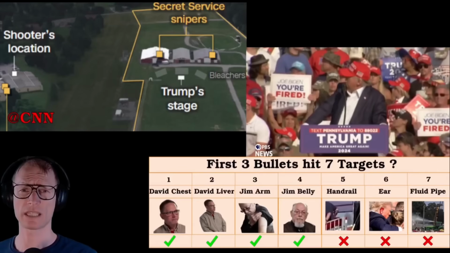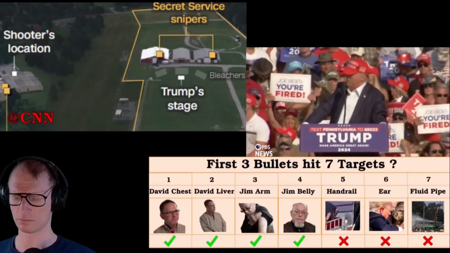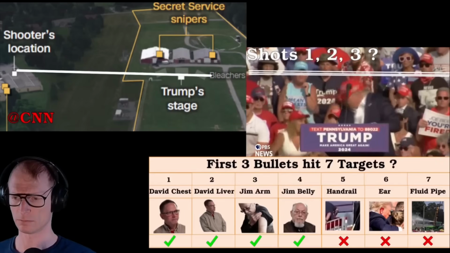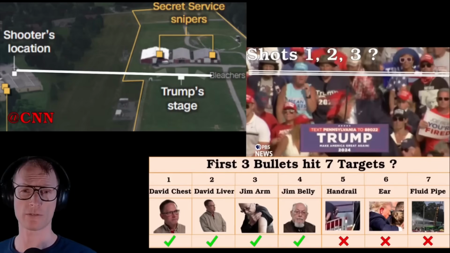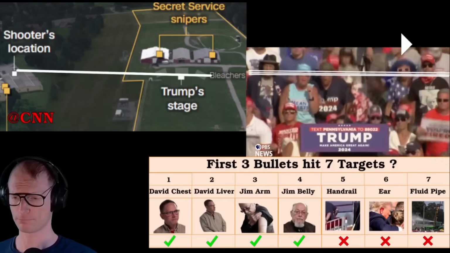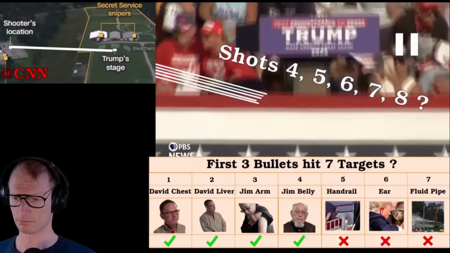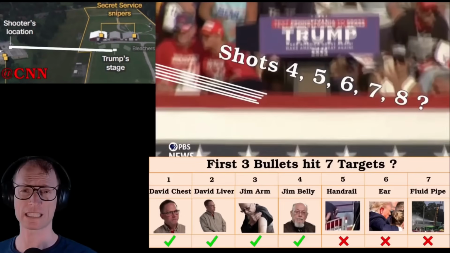Can 3 bullets hit 7 targets? And what would a Trump presidency be without an impeachment? Let's find out. If you want to really see something that's said, take a look at what happened. Shots 1, 2, 3 were fired horizontally. Shots 4, 5, 6, 7, 8 were fired into the floor of the podium.